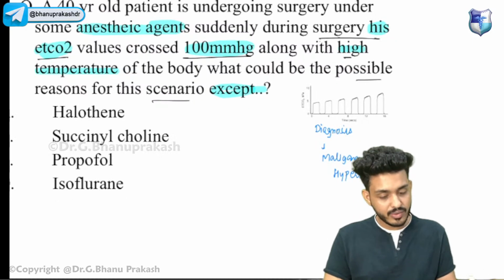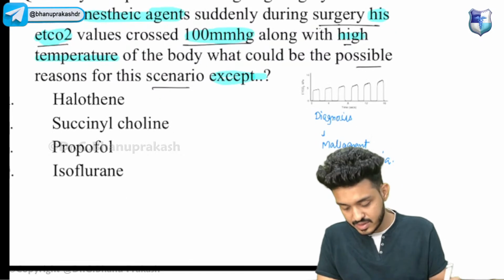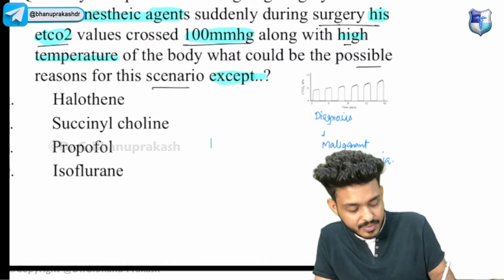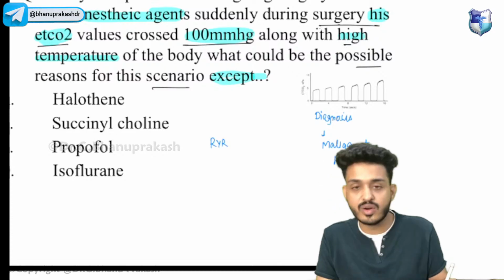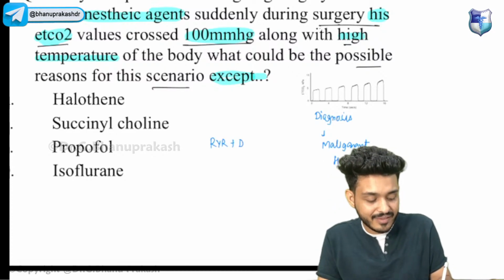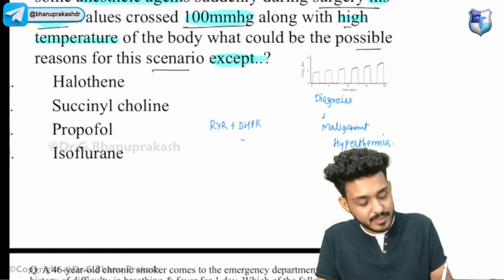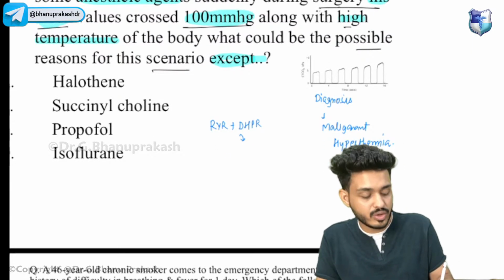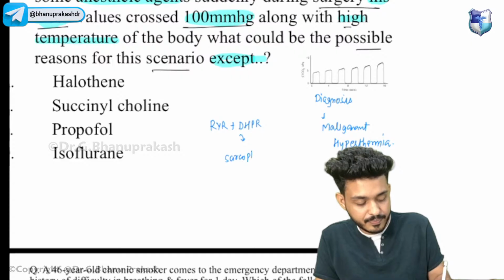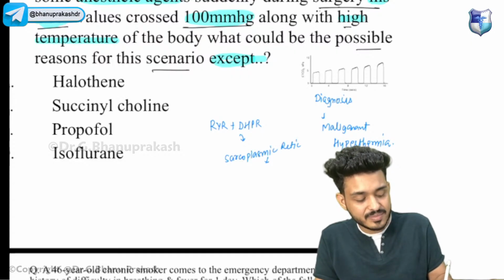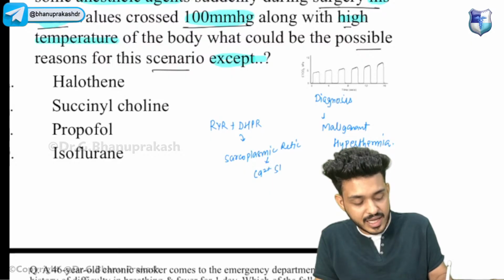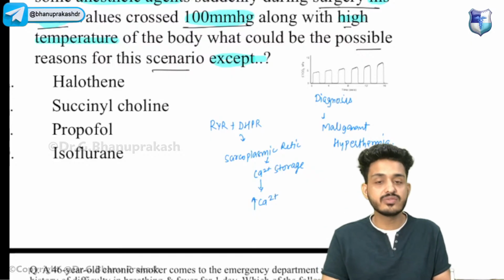Do you know how it is happening? Just try to understand. We have a receptor known as the ryanodine receptor. The ryanodine receptor has a mechanical relation with the dihydropyridine receptor, and they will be activating the sarcoplasmic reticulum. The sarcoplasmic reticulum stores calcium, and it will lead to an increase in release of calcium.